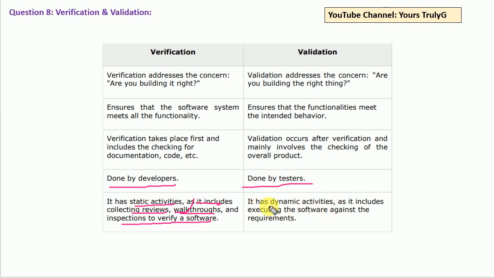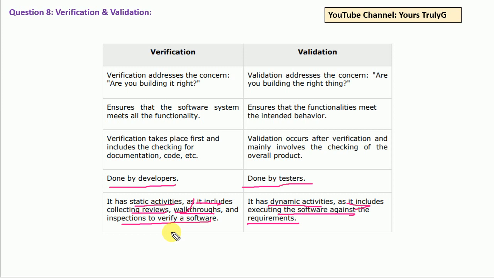And validation is a dynamic activity, as it includes executing the software against the requirements. Initially we get the requirements, because requirement analysis is a very important step in software engineering. Unless we get the exact requirements, we can't make a product suitable for that particular client.